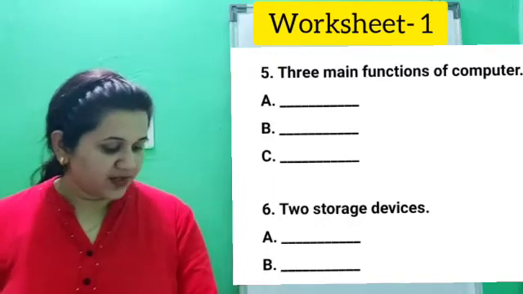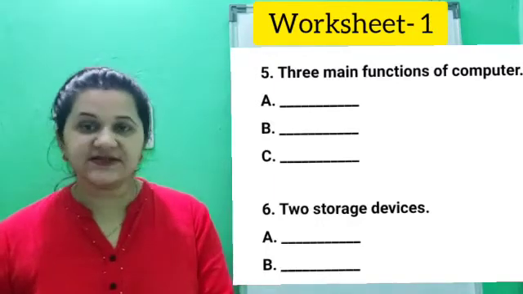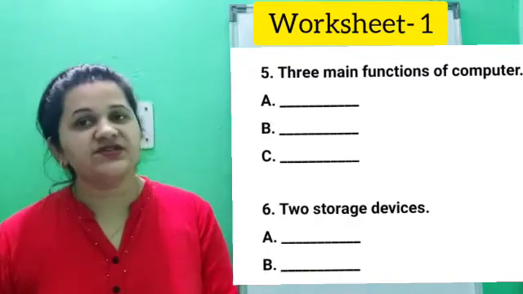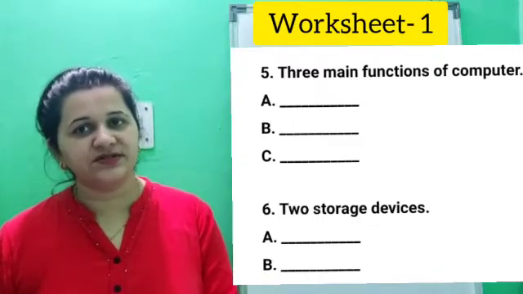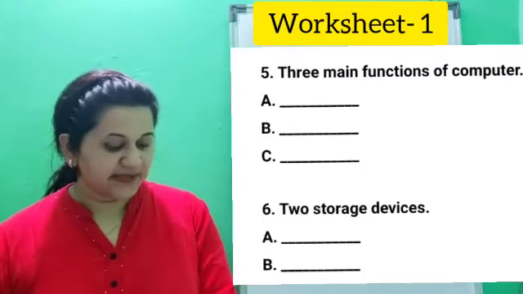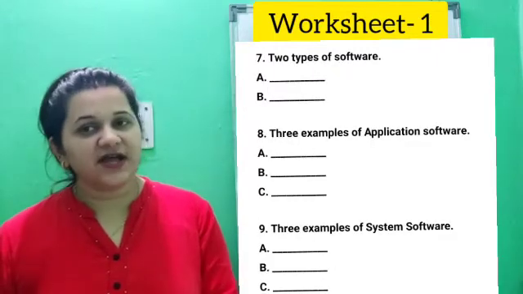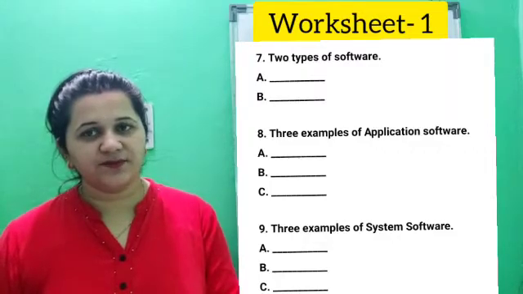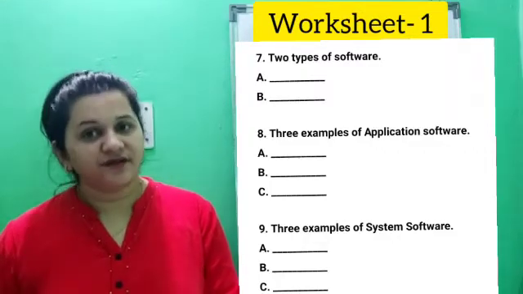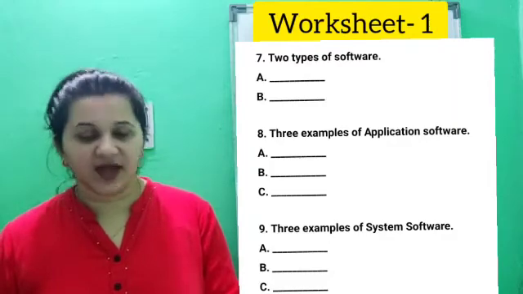Now, sixth one, 2 storage devices. Here you have to write down the example of 2 storage devices. Seventh, 2 types of software. As you all know, what are the 2 types of software? Yes, children. Just recall it and then write down the answer.